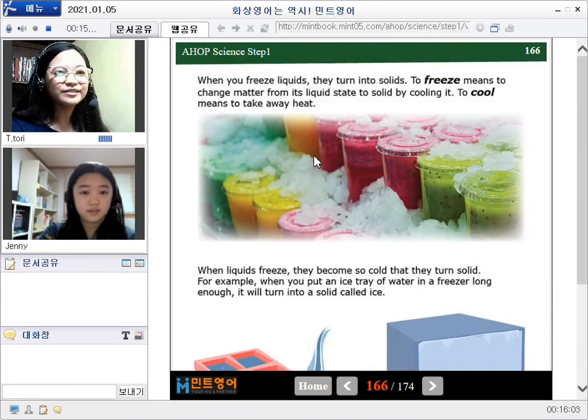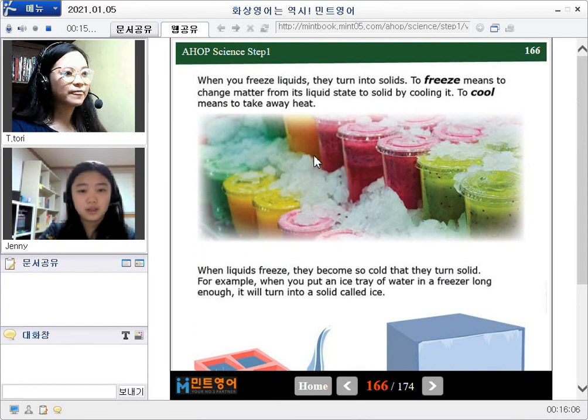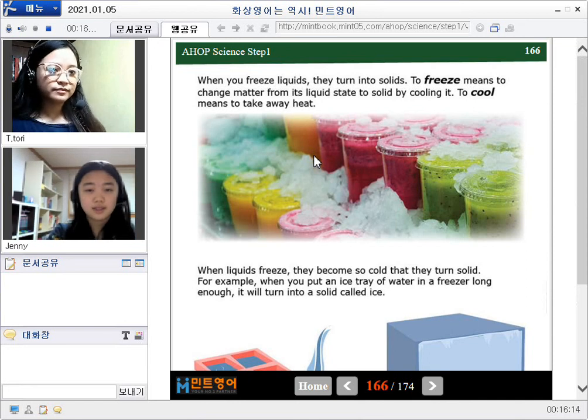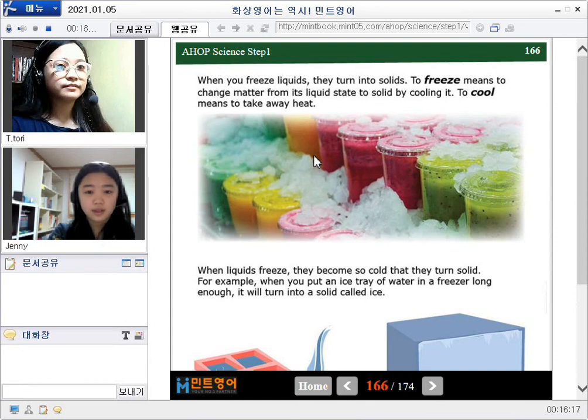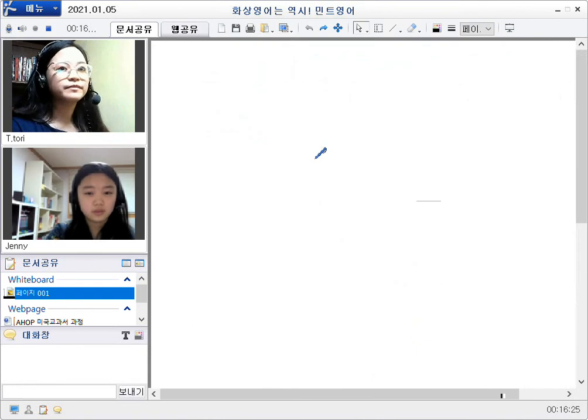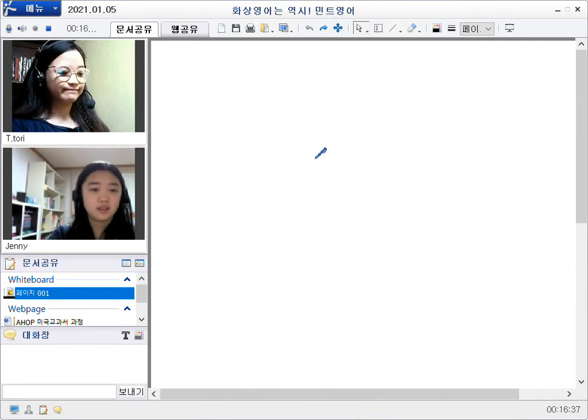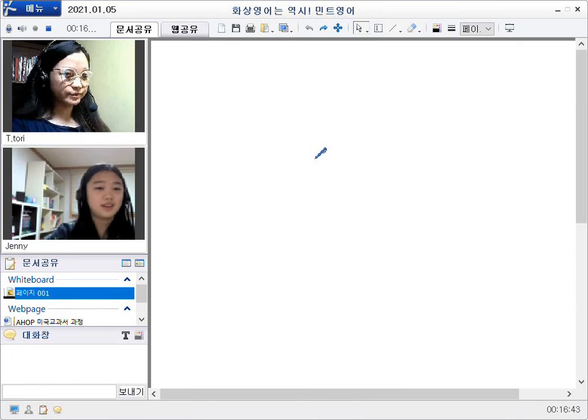So let's go to the next page. Please read. When you freeze liquids, they turn into solids. To freeze means to change matter from its liquid state to solid by cooling it. To cool means to take away heat. Kindly give me what you understood. There is water and it is changed to ice, and it is changed to solid.